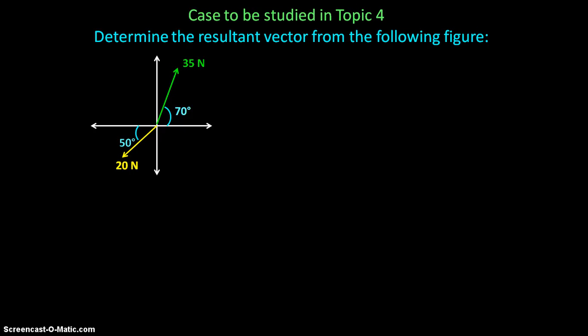We have here the Cartesian plane. We have two vectors, 35 Newton is a vector in green, 20 Newton is the magnitude of the vector in yellow, and here we have the two angles. Remember, an angle should be measured from the positive side of the x-axis to the vector. So instead of having 50 degrees for the vector in yellow, we have 230 degrees.